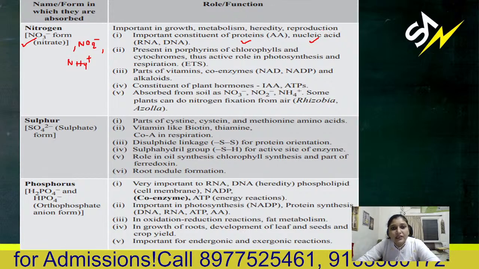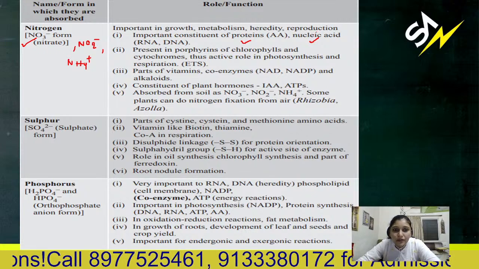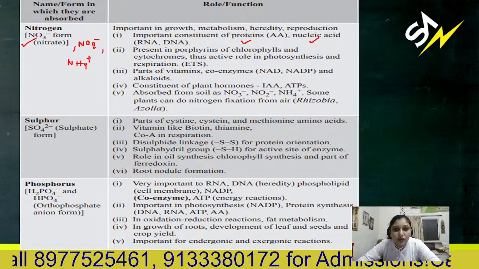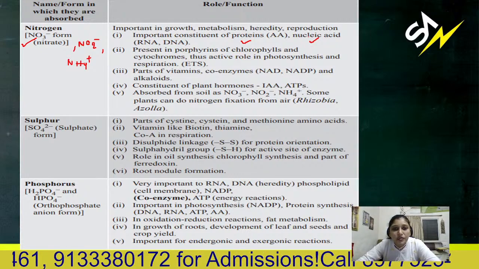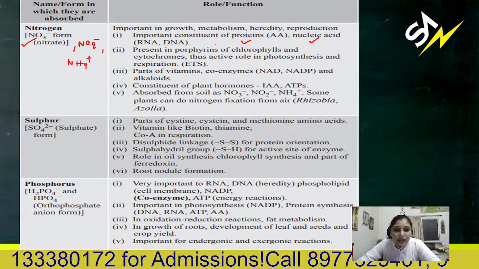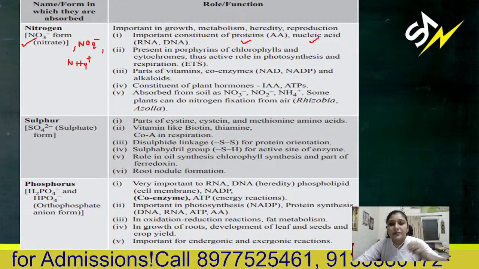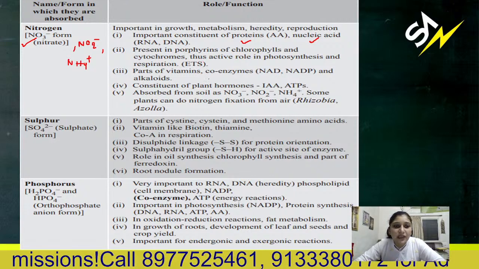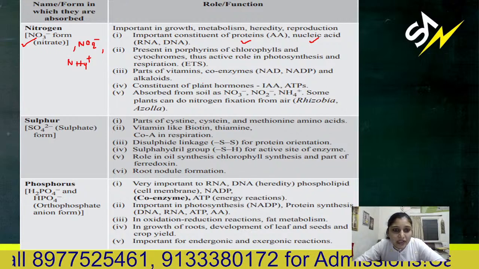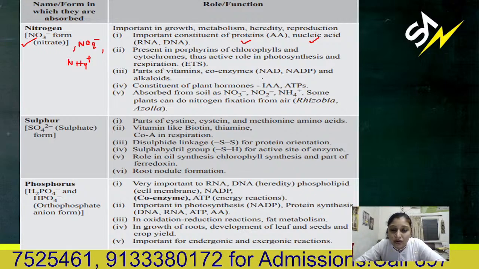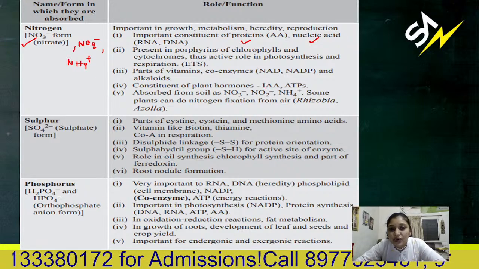It is present in the porphyrin rings of chlorophyll and cytochromes, and thus has an active role in photosynthesis and respiration. Nitrogen is part of vitamins and coenzymes, NAD and NADP, and alkaloids, and a constituent of plant hormones like indole acetic acid.